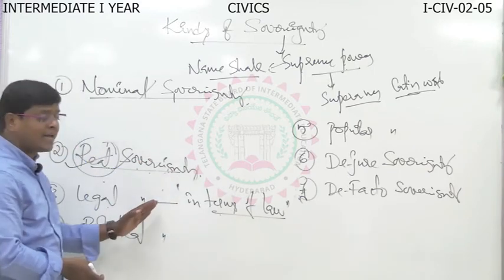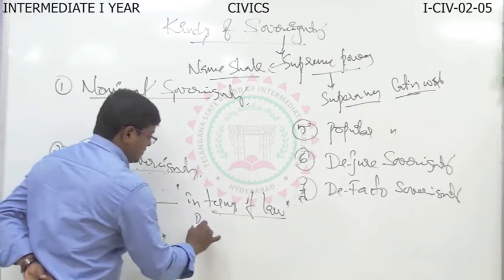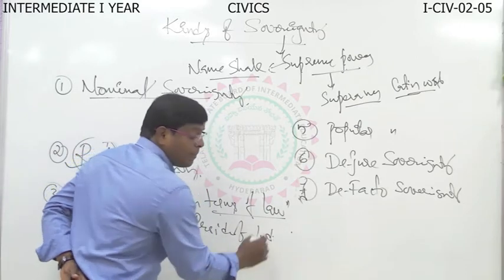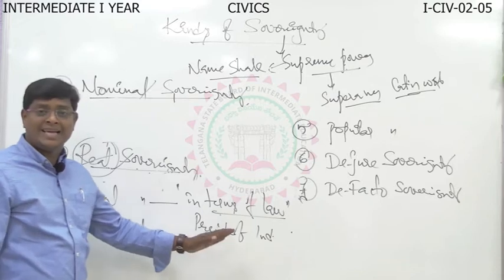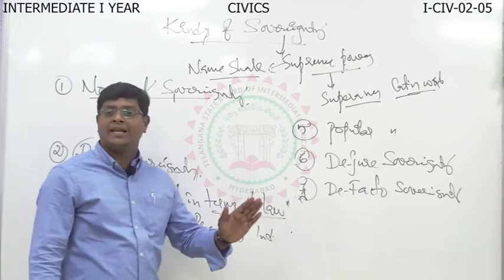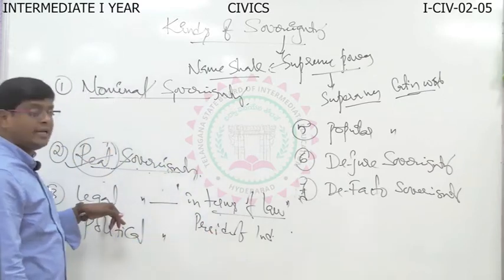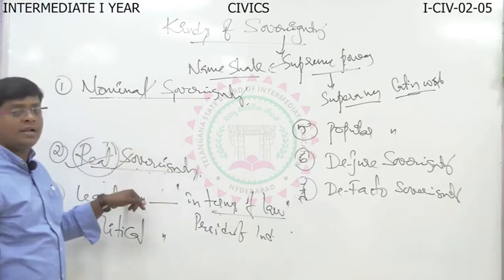Here, who are the examples? For example, the President of India in Parliament, and the King or Queen of England in the Parliament of England. They enjoyed the legal sovereignty. That means it's near to nominal sovereignty.